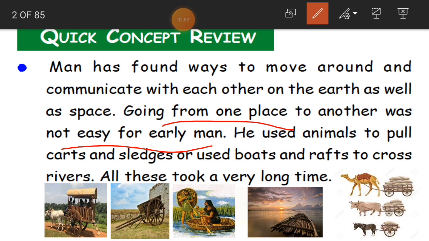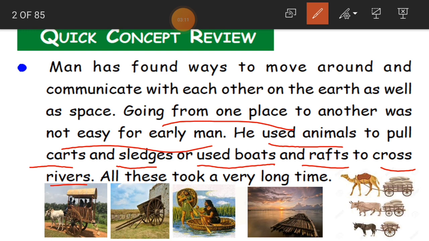There was no particular type of transport facility for the early man. So what did he do? He used animals to pull carts and sledges, or used boats and rafts to cross rivers.